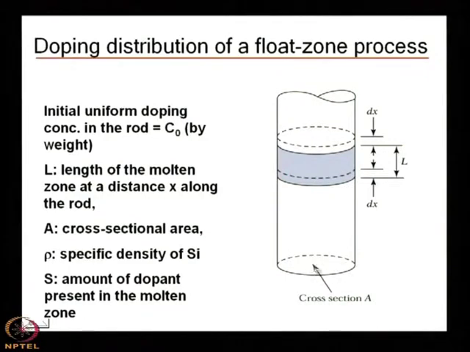A is the cross sectional area, rho is the specific density of silicon, and S is the amount of dopant present in the molten state.